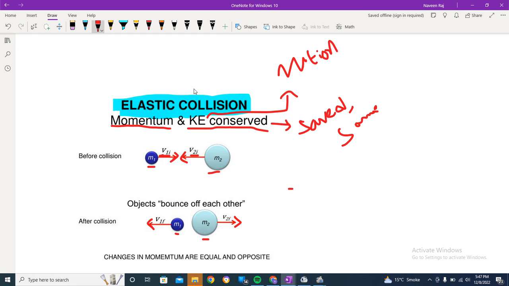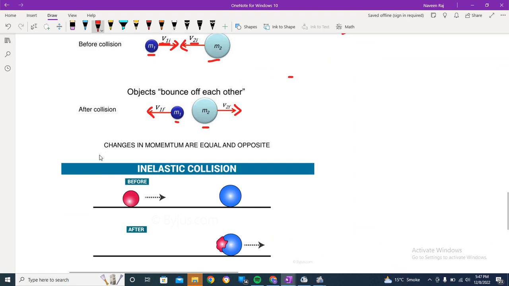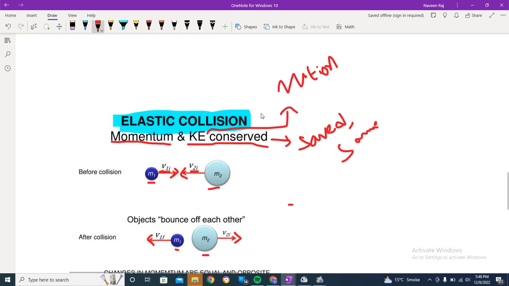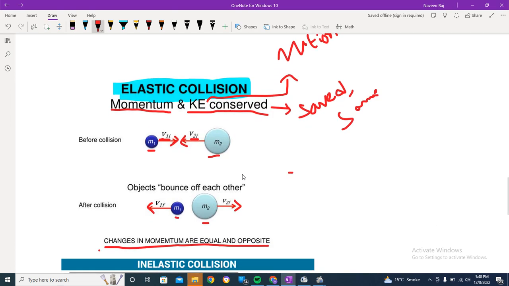back with the same speed, and these are special cases of the momentum we'll be talking about in our upcoming videos. I don't want to get into those, but over here, the momentum of the body is conserved, and the kinetic energy is conserved. The speed remains the same before and after collision, and the amount of motion in the body is the same as well. Now it is written that changes in momentum are equal and opposite, right? The motion of the body is equal, and it is in the opposite direction, and the energy of the particles in the body is still the same.